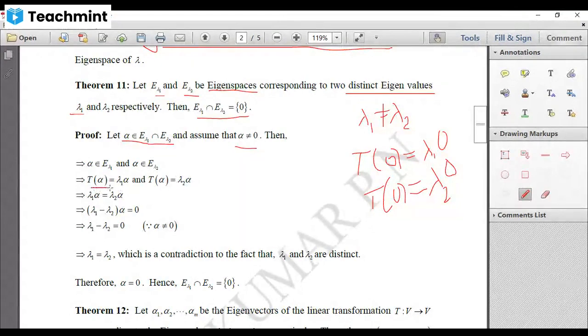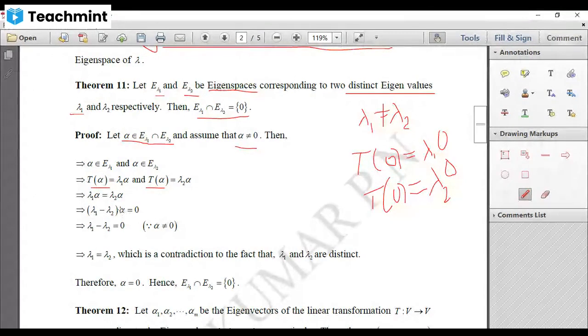Now see the left hand sides. Since the left hand sides are the same, the right hand sides must also be the same. That means lambda 1 alpha must be equal to lambda 2 alpha. Now send this lambda 2 alpha to this side. That becomes lambda 1 alpha minus lambda 2 alpha, and among them alpha is common. So this implies (lambda 1 minus lambda 2) into alpha is equal to 0.